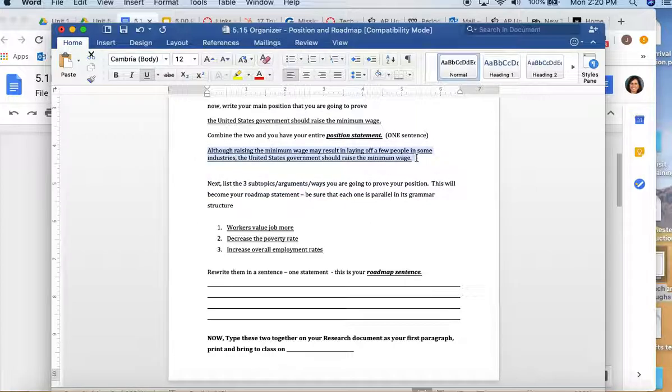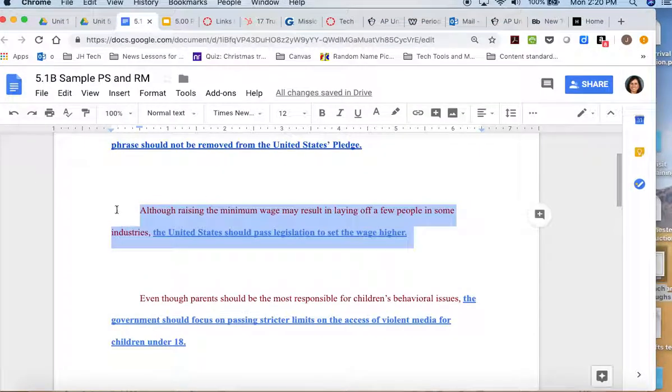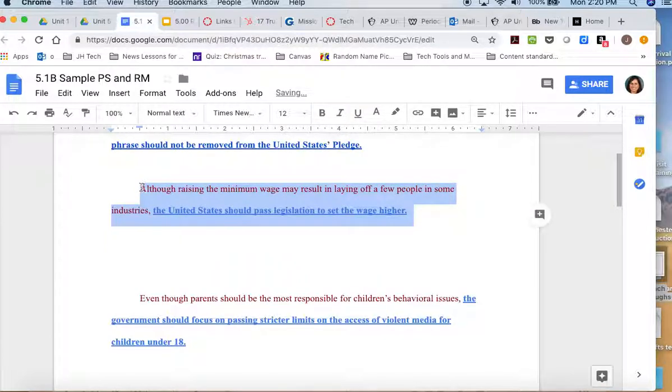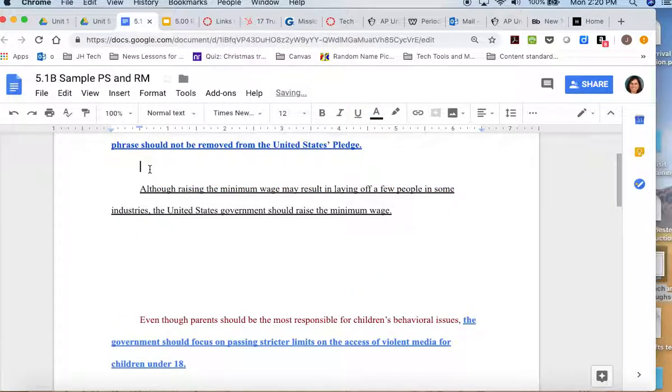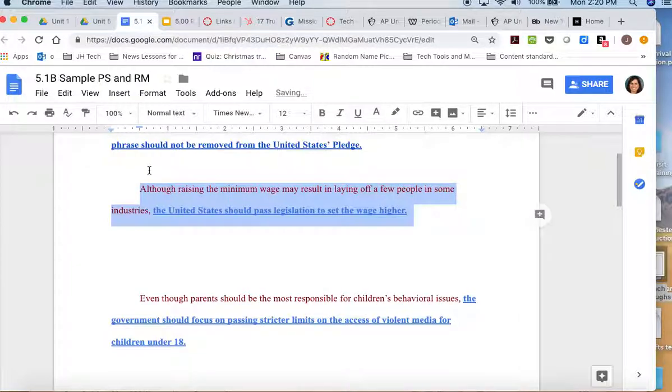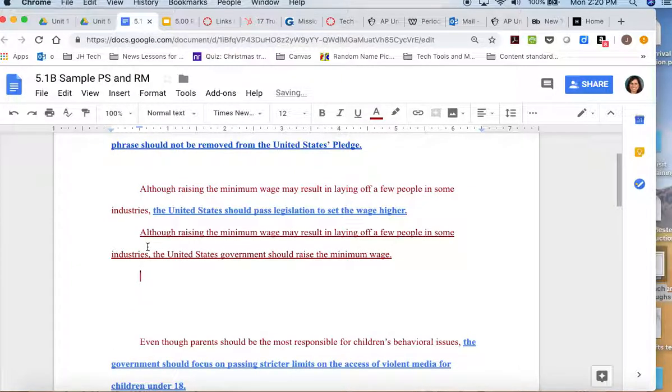I can put this in here. I could easily replace it if I wanted to. We'll just put this here. So the United States should pass legislation to set the wage higher. This could be a position statement. The United States government should raise the minimum wage. This could be my position statement as well. Either one of these works.